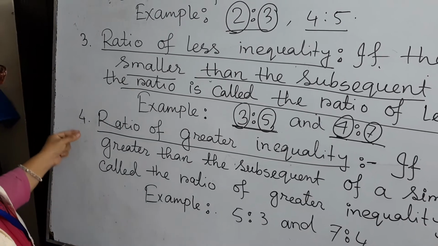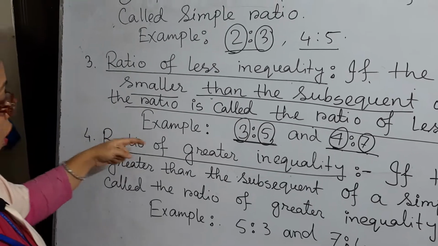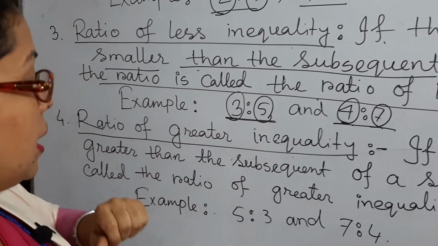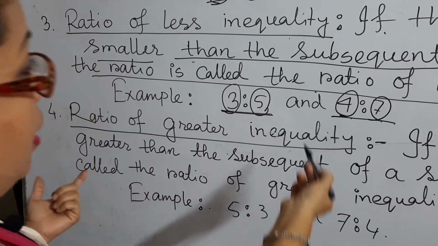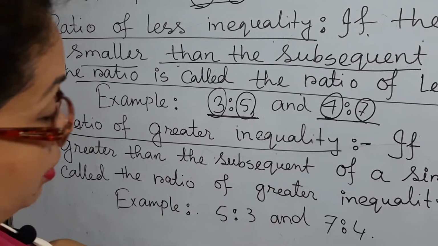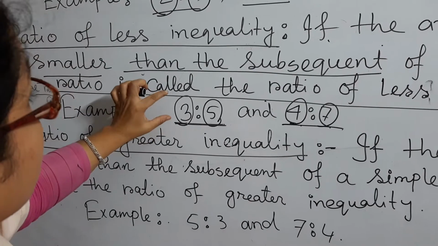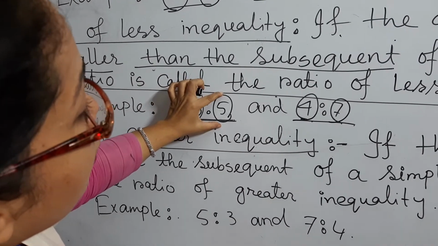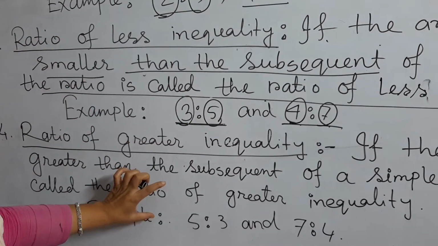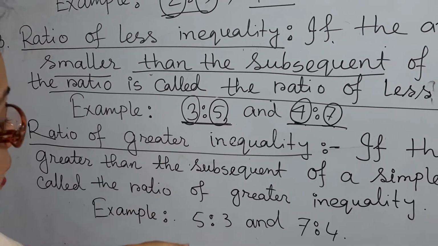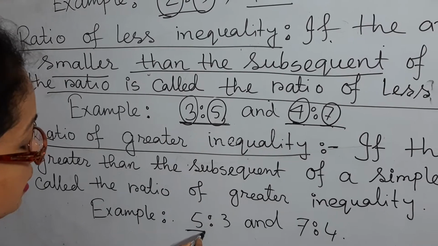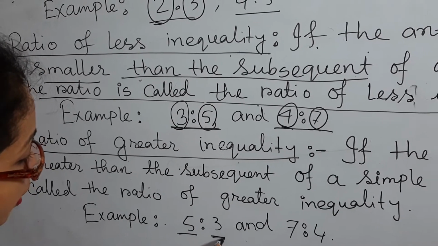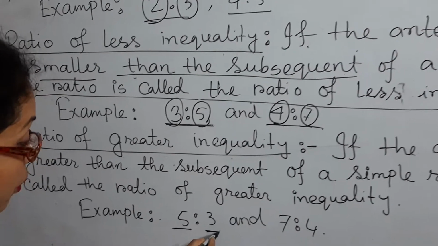My next topic is the ratio of greater inequality. Before, the antecedent was smaller than the subsequent, but in the ratio of greater inequality the antecedent is greater than the subsequent of a simple ratio.